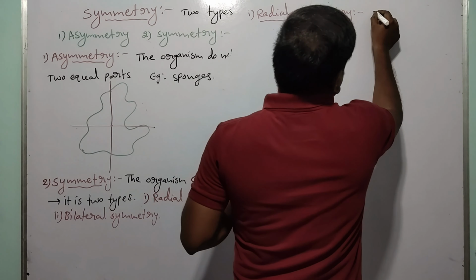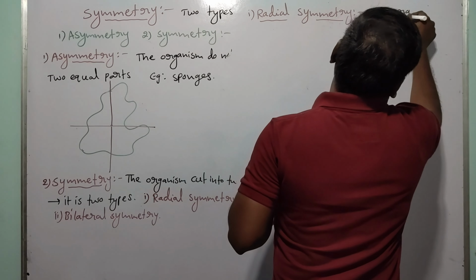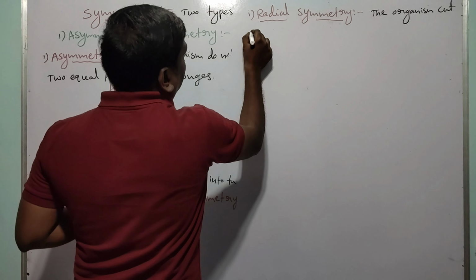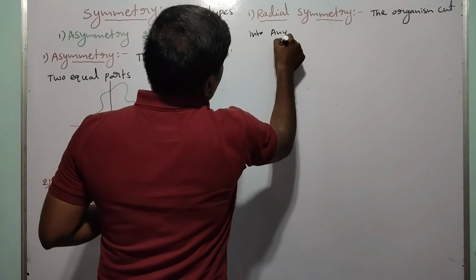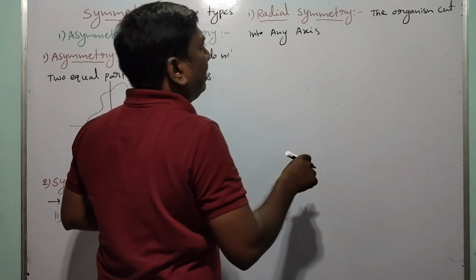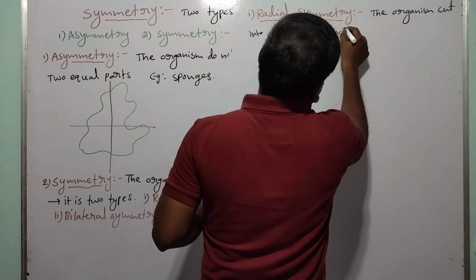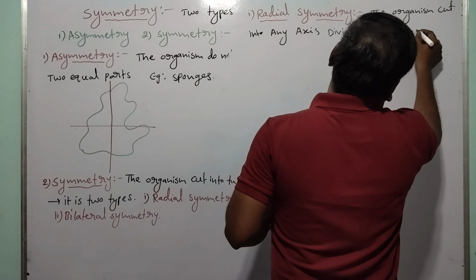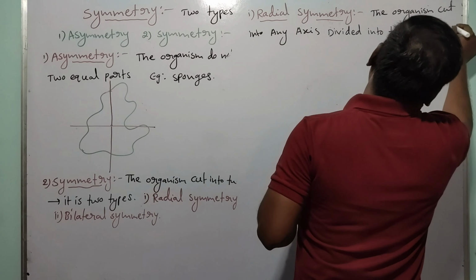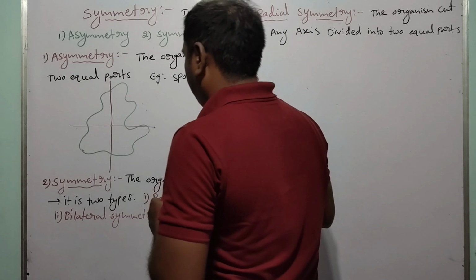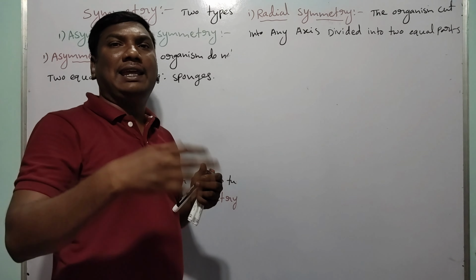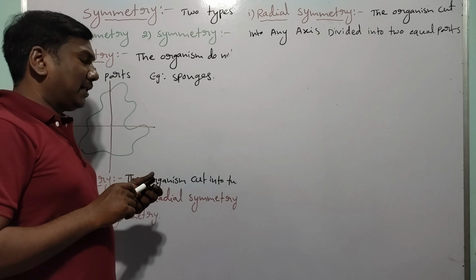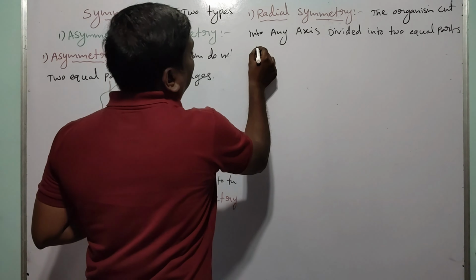That is called radial symmetry. Radial symmetry, the best example, is Hydra.